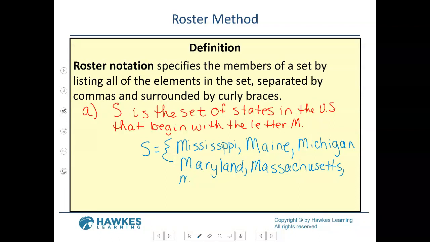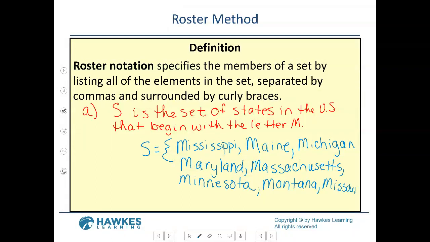Some days the spelling just goes out the window. What about Montana and Missouri? These are good places to visit, huh?